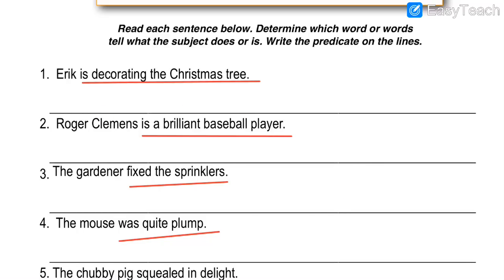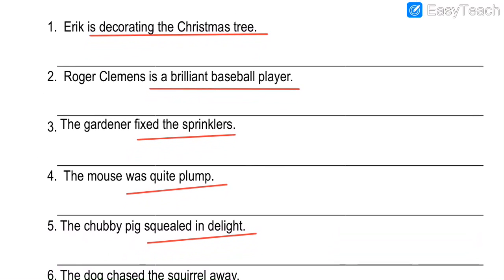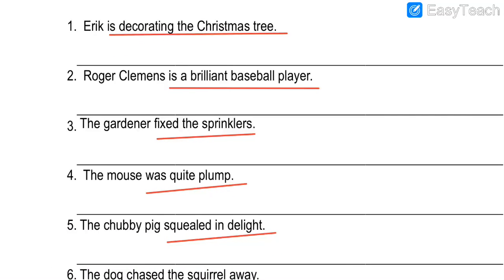Just quickly revise the sentences again. Let us do it. In the first one, what is given? Eric is decorating Christmas tree. So what is Eric doing? He is decorating Christmas tree. So that is our predicate. Then Roger Clemens is a brilliant baseball player. So if I say who is Roger Clemens, our answer is a brilliant baseball player. That is our predicate. The gardener fixed the sprinklers. What did the gardener do? He fixed the sprinklers. Predicate part.